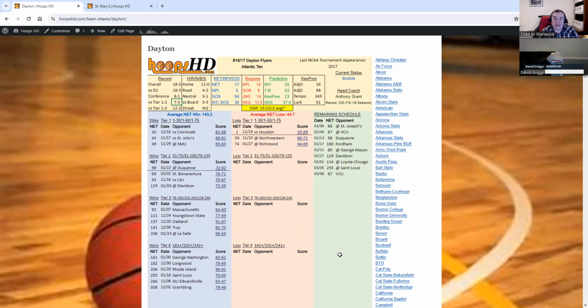It's one of the things that came up towards the end of last season. My Rutgers Scarlet Knights did not make the NCAA tournament, and one of the things is they had a losing record versus tier one through three. That entire package there, they were one game under 500. I think that was one of the main reasons they did not make it. If you are doing bracketology and you see teams with losing records versus tier one and two or versus tier one through three, you want to seriously think, does this team really belong in the field or not? These are two very important numbers for bracketology, in fact.